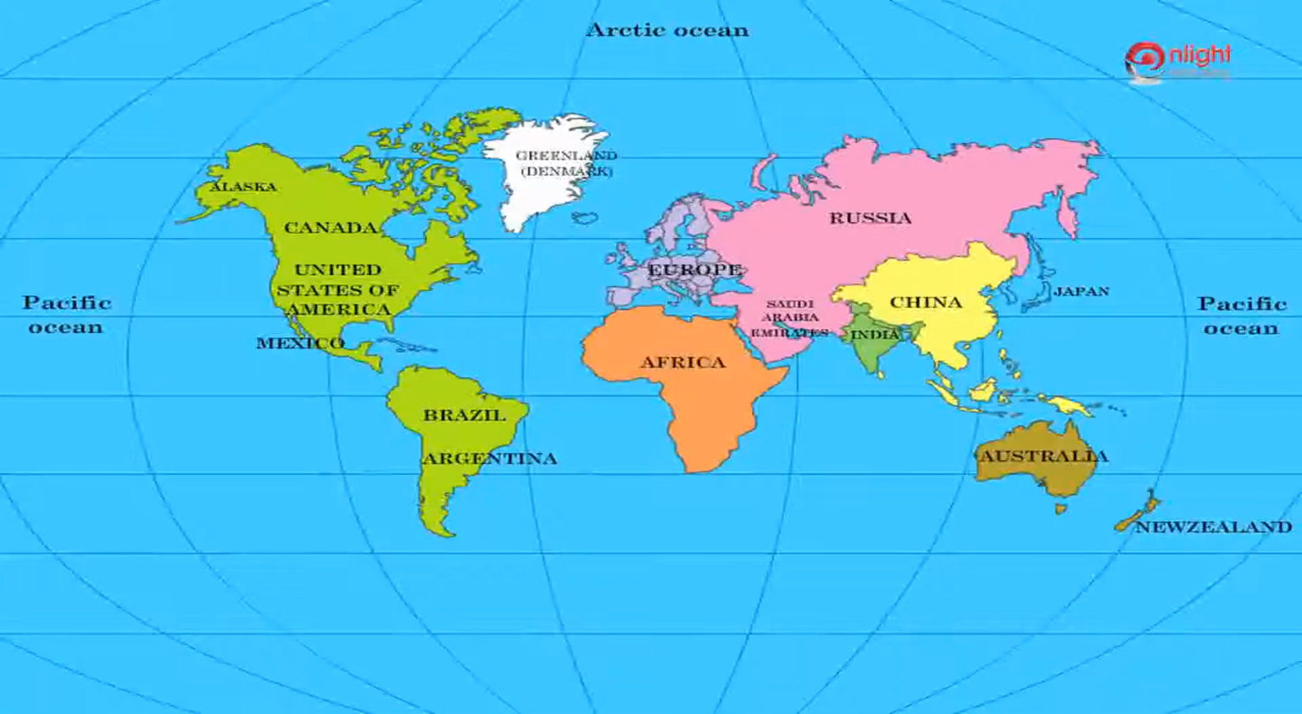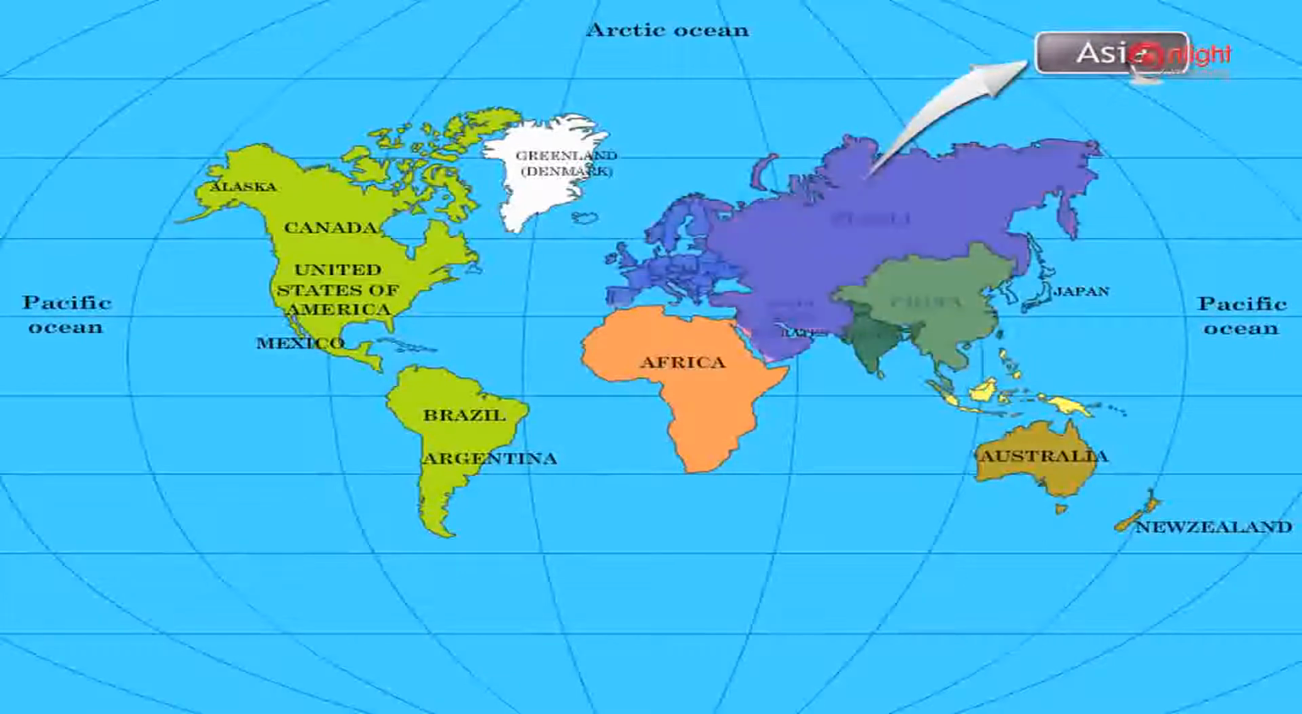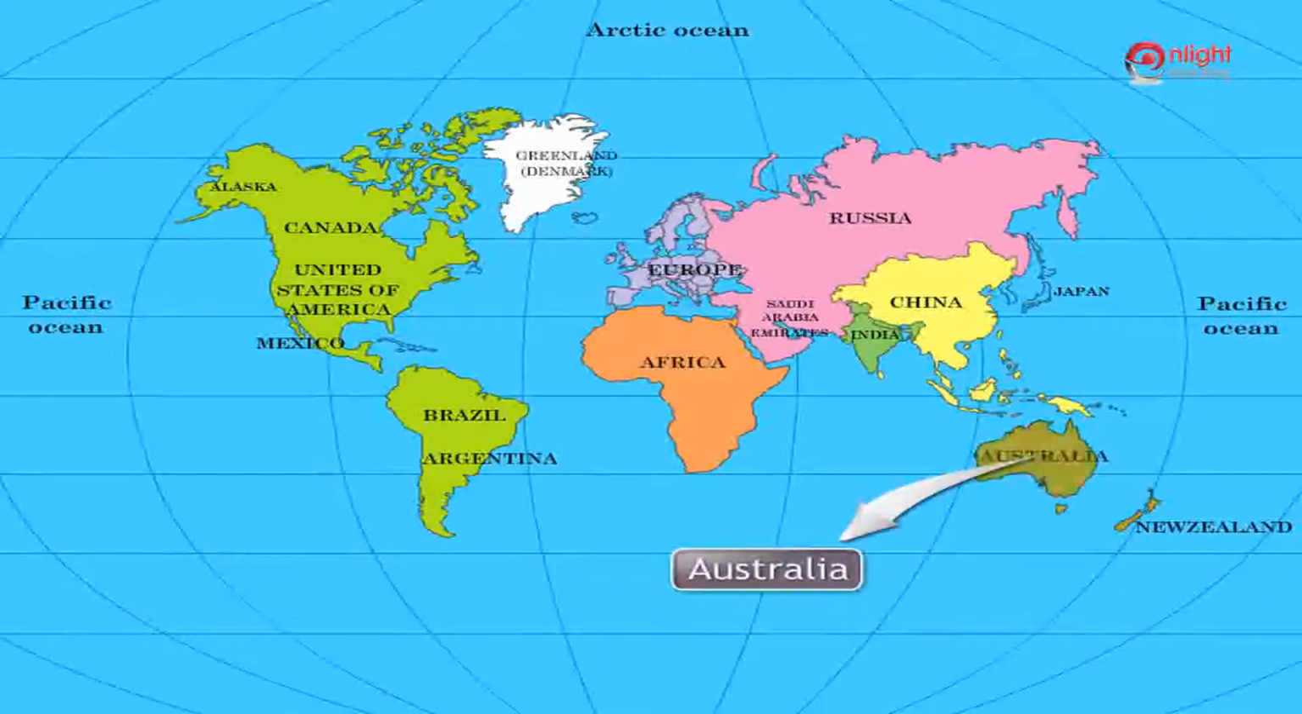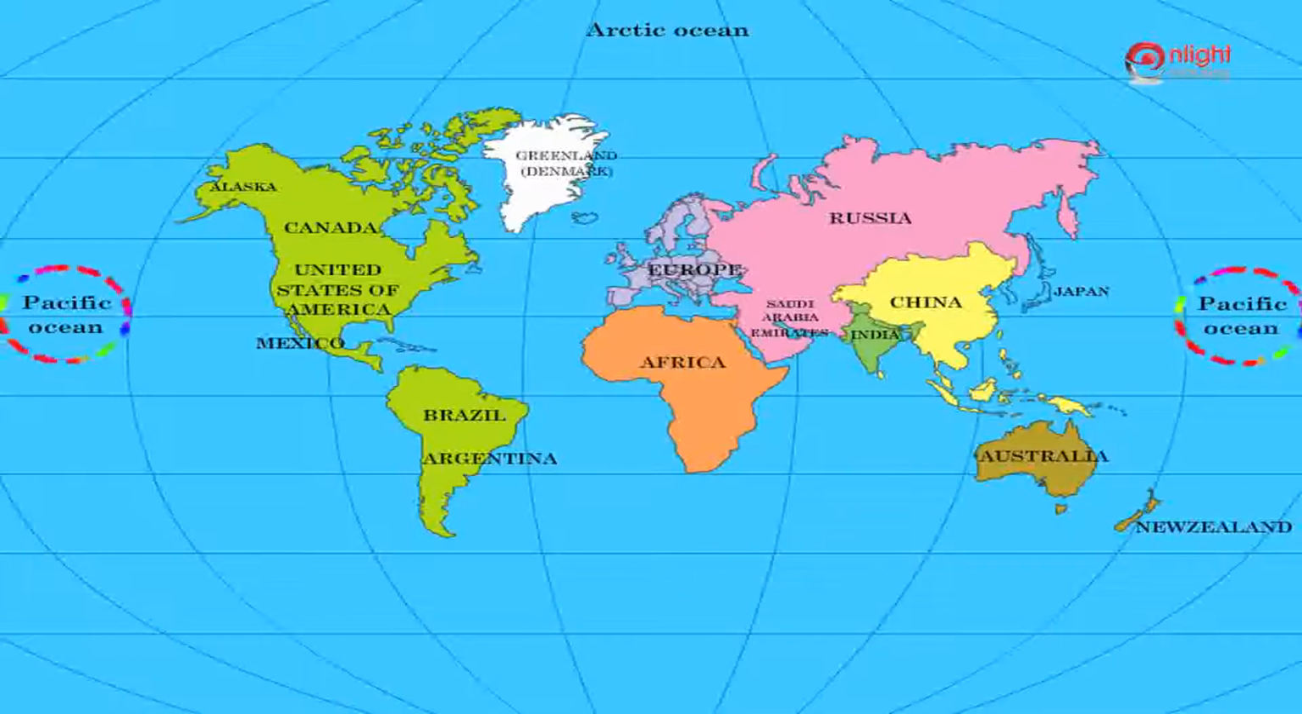Do you know that Asia is the largest continent? The smallest continent is Australia. The largest and the deepest ocean is the Pacific. The smallest ocean, both in size and depth, is the Arctic.